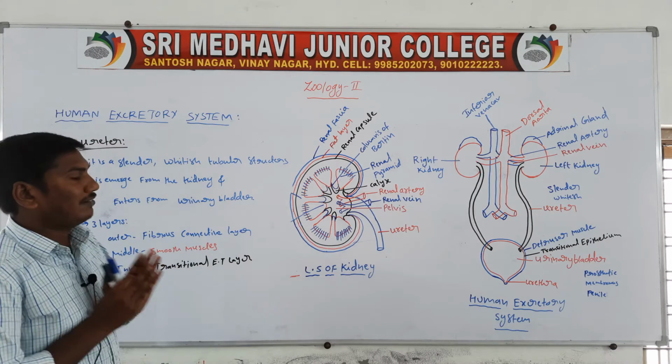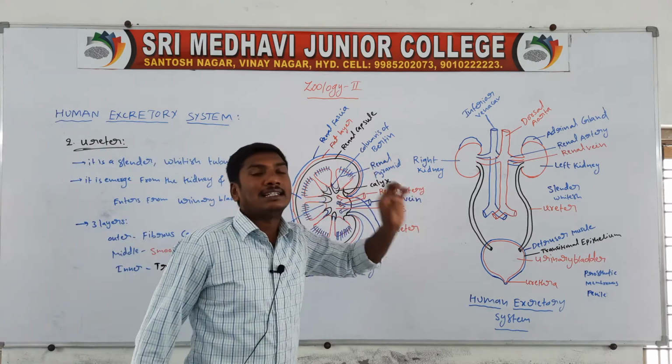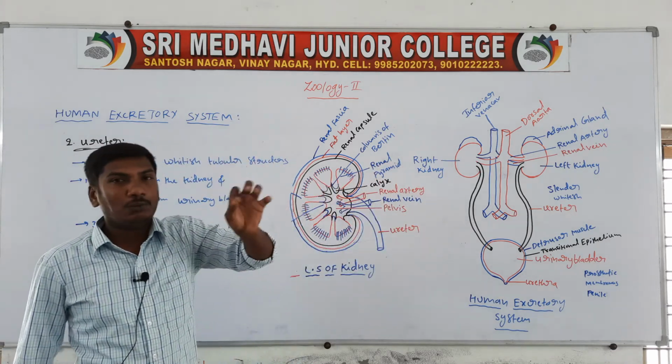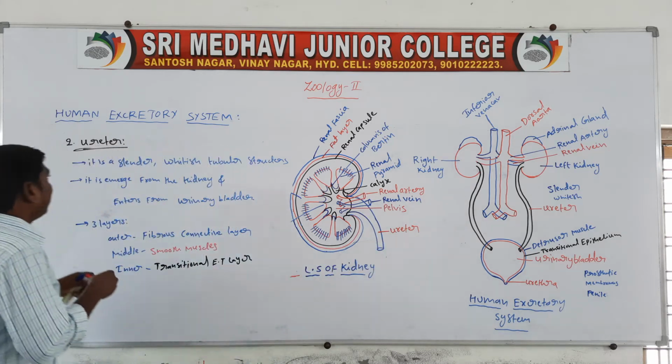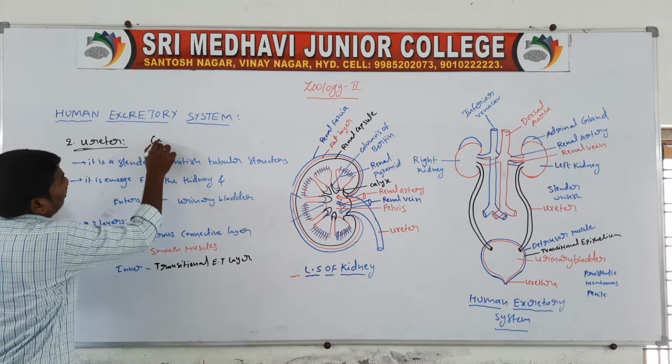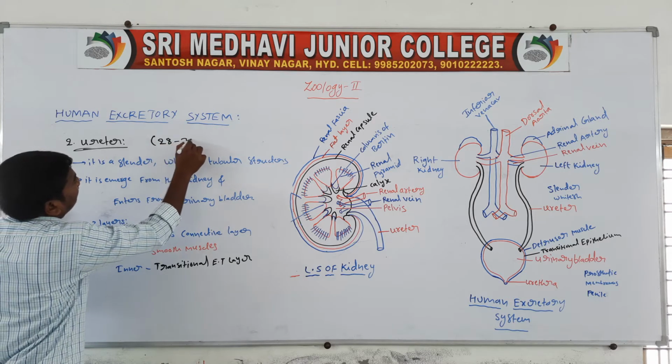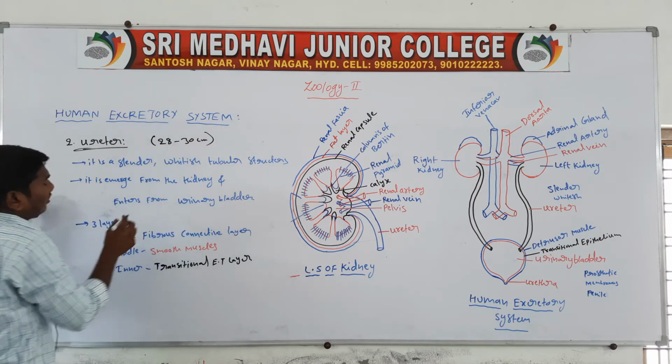So the ureters are slender whitish tubular structures. The length of the ureters is 28 to 30 centimeters.